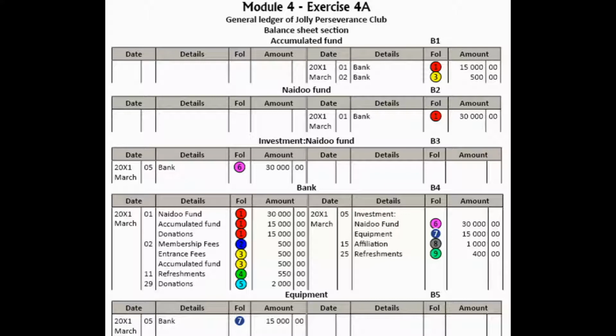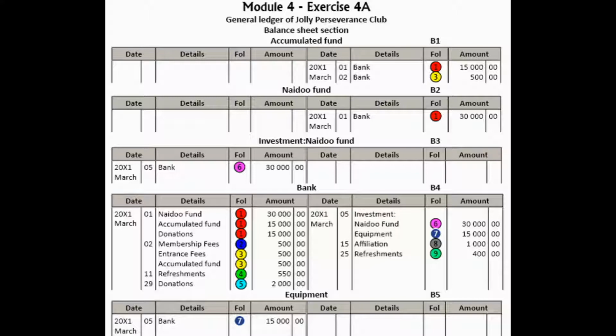Why 3 other accounts is, remember the first stipulation said that 30,000 had to be invested immediately. In other words, we're going to invest 30,000 and 30,000. But whenever we invest money from an estate, then we must also open an account for that fund. In this case, the account's name will be Naidu Fund. Okay, the second account that we are going to credit is the accumulated fund account.